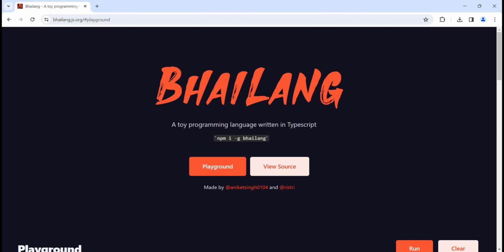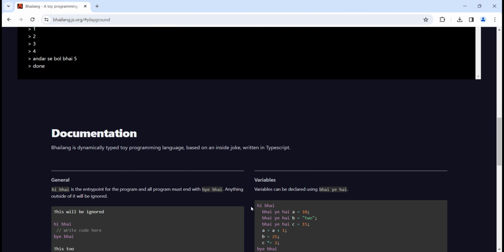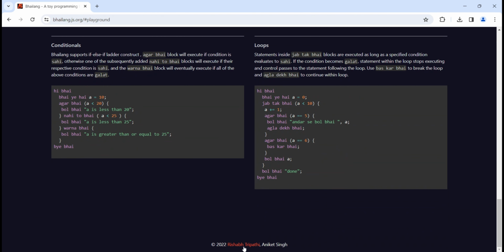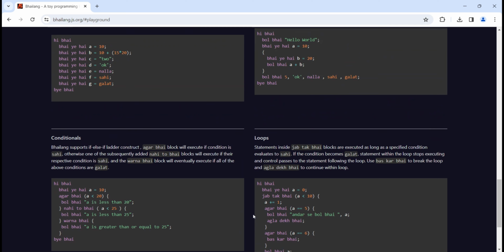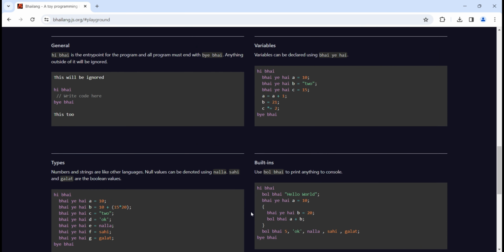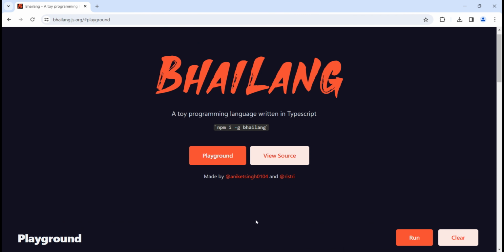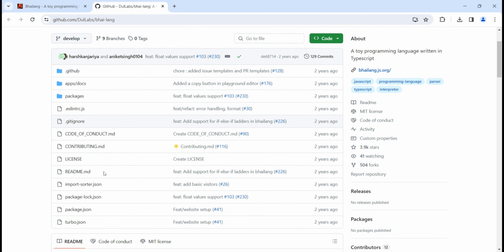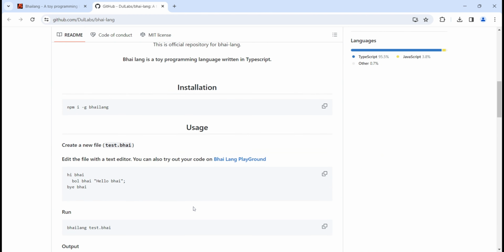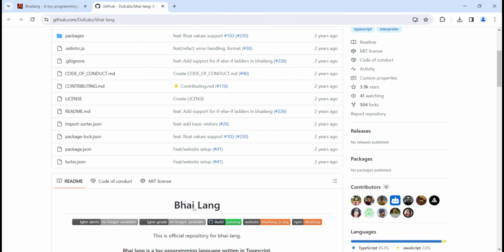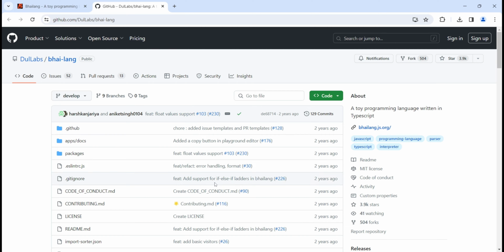If you want to run these on your own local machine, then you can use npm i -g with the package name. So you can use these things. Credits to Rishabh Tripathi and Aniket Singh for creating this, and they have done a really good job of learning TypeScript and creating a project out of it, right? And if you want to view the source code, then just go to the GitHub repo. So this is the GitHub repo.